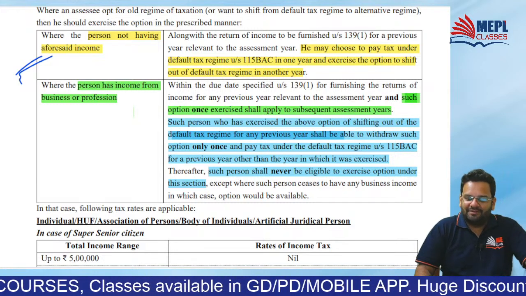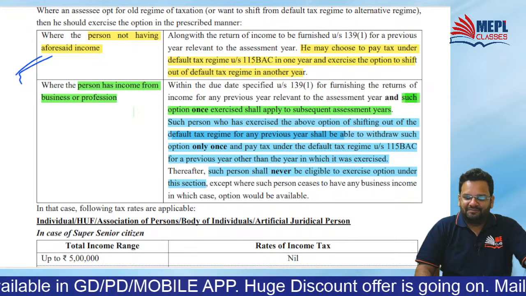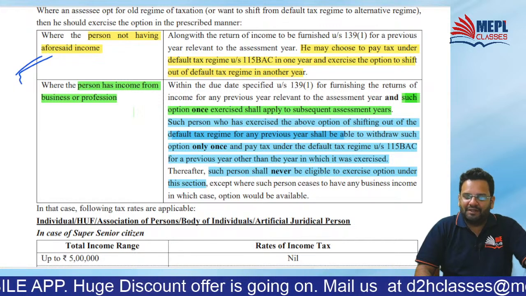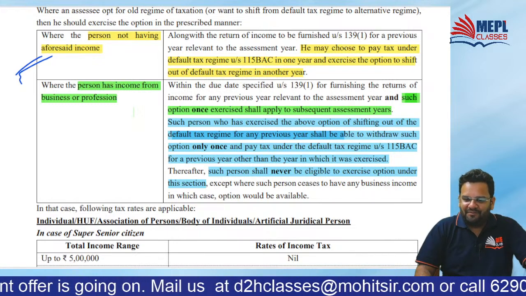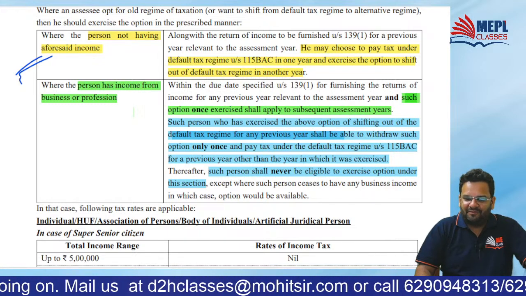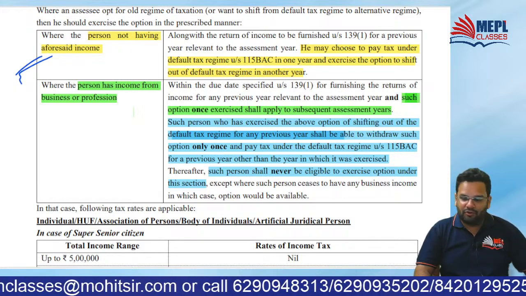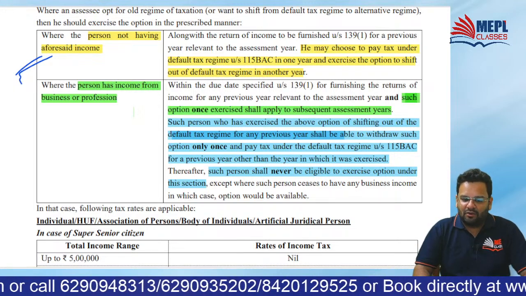Did you all get it? Yes or no? Quickly tell me, waiting for your replies. Very interesting, more amendments coming up on your way. Wonderful, let's go ahead.